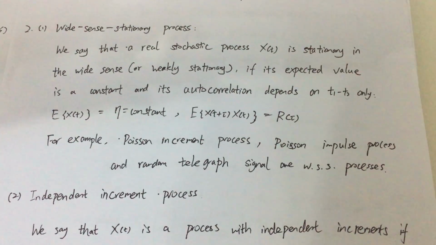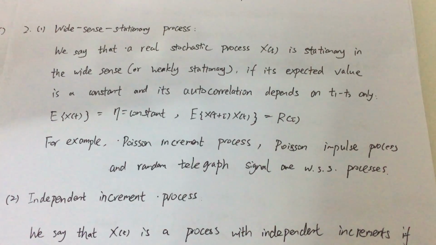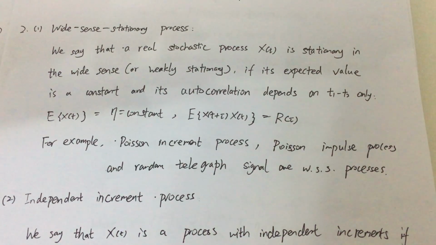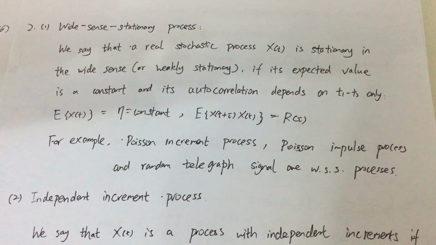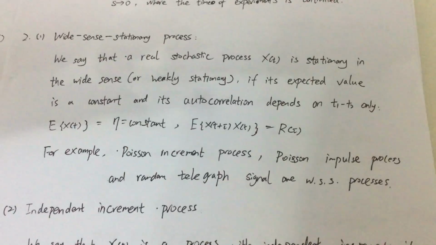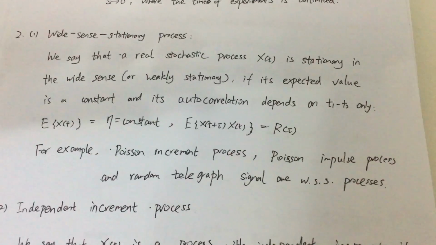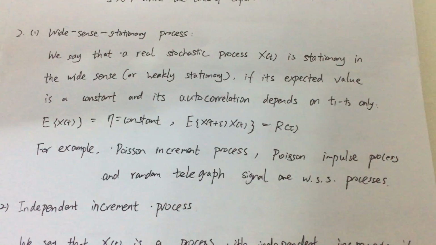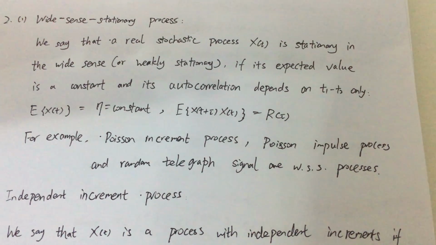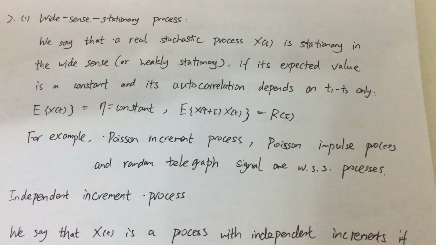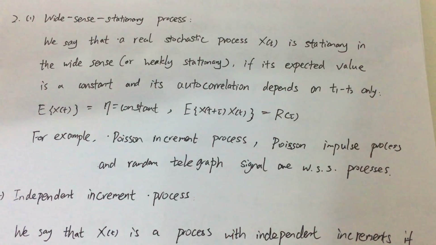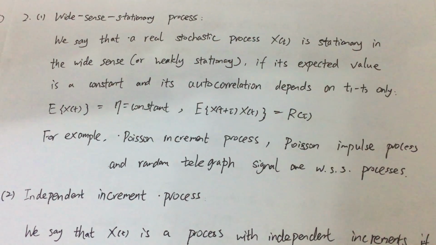Okay, this is the second question of homework 10. It's also an explanation of some concepts in the professor's words and our own words. The first concept is the wide sense stationary process. In the notes, we see that a real stochastic process x(t) is stationary in the wide sense if its expected value is a constant and its autocorrelation depends on t1 minus t2 only.